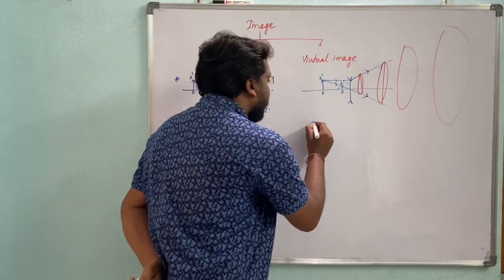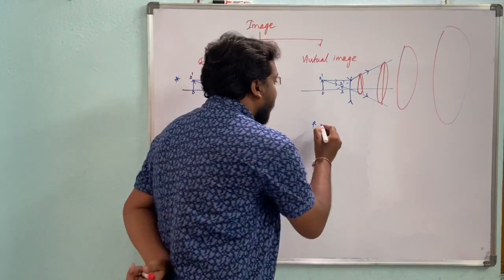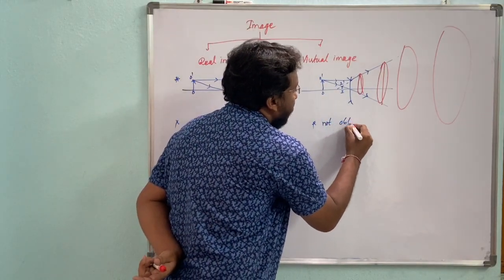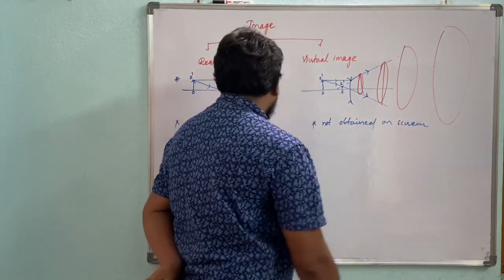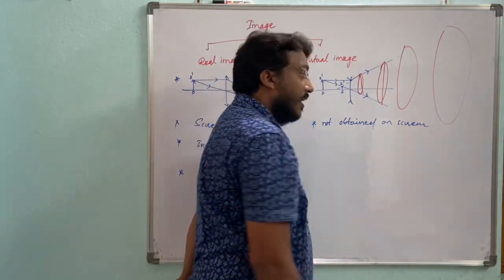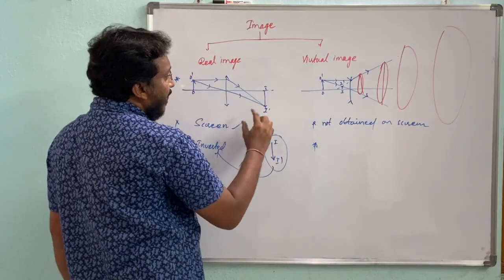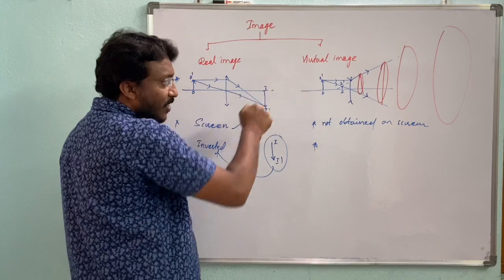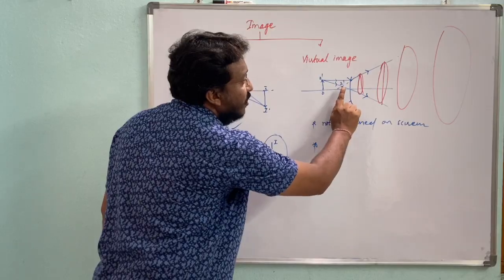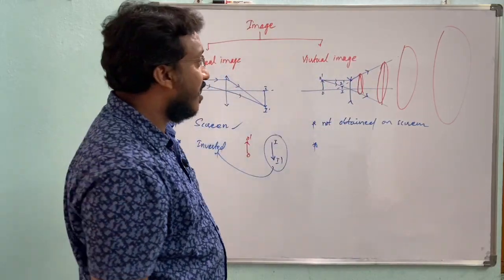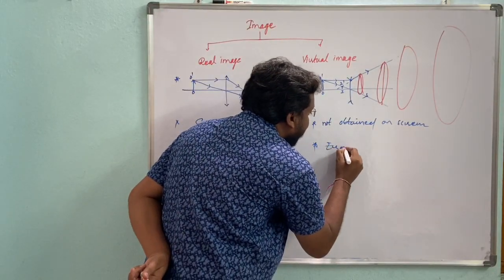Next, these are not obtained on the screen. And in the case of a real image, the image is formed vertically downward. In the case of a virtual image, the image is formed vertically upward. Right? So here we can know that these are erect images.